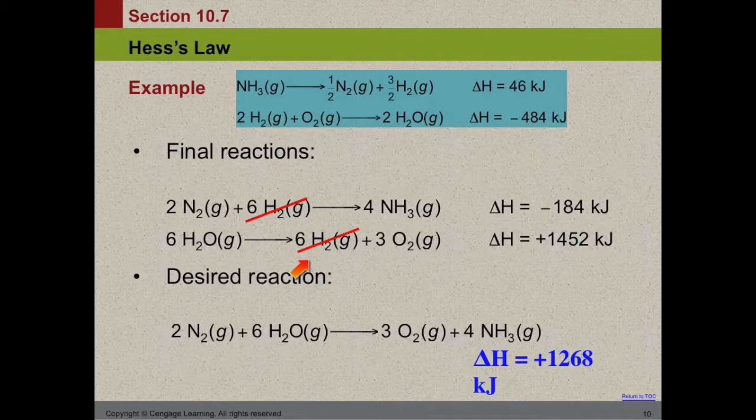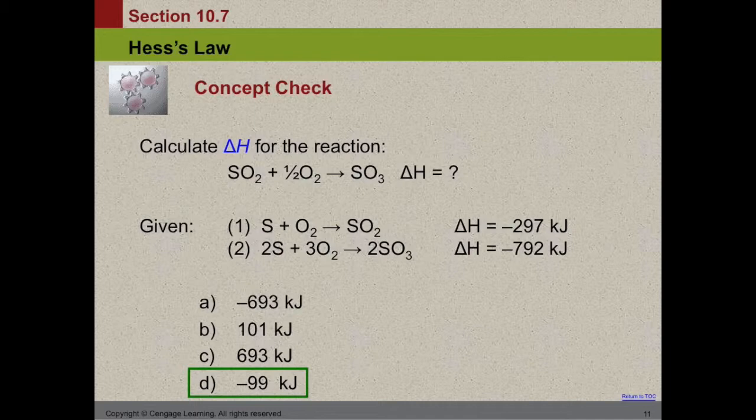And now that we have canceled out what we can, we add up our reaction. So we have our 2 nitrogen and 6 water. That's over here on the reactants. 4 ammonia, 3 oxygen over here on products, which is what we wanted. We have achieved our desired reaction now. We can add our enthalpies. So 1452 plus a negative 184, and we get positive 1268 kilojoules.